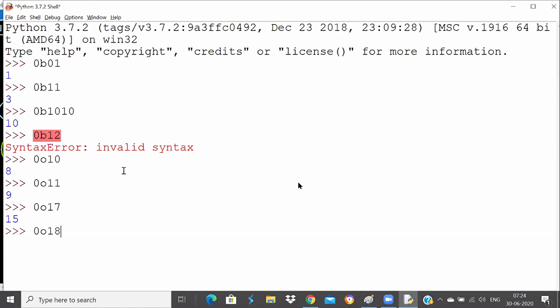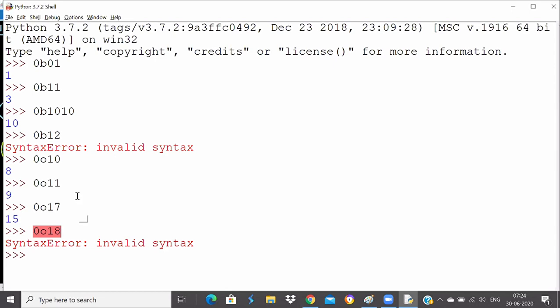Okay, so generally in a flow we'll say that as we added 8 plus 7 we got 15, so now 8 plus 8 will get 16. No, okay, but as we are crossing the limit now, it will be a syntax error, so it cannot cross the range actually. It will not be an octal number anymore, because whenever you prefix with 0 it will not be an octal number. I hope it's clear with binary and octal now.